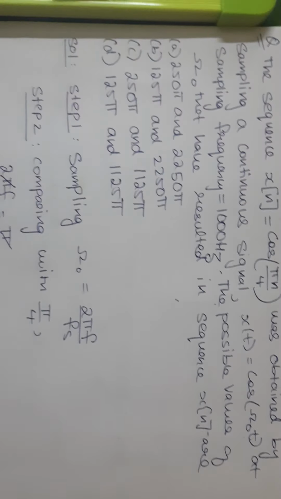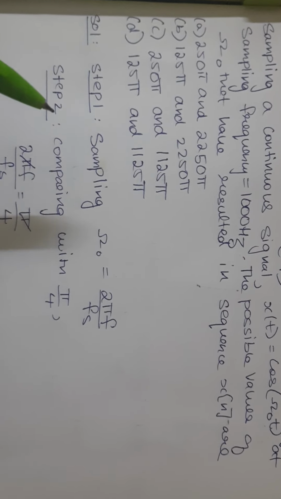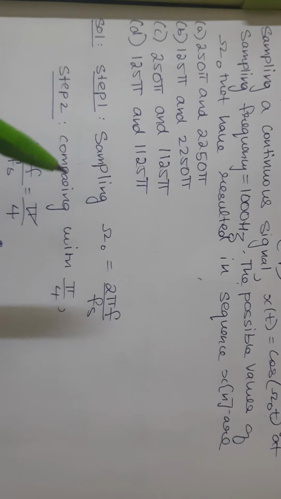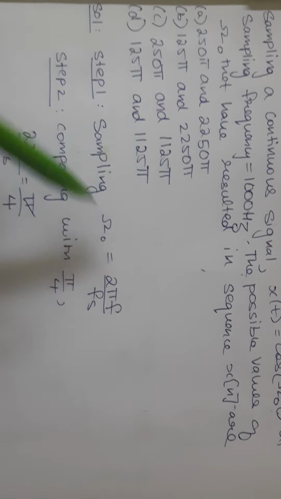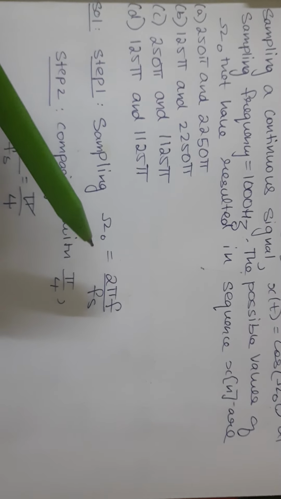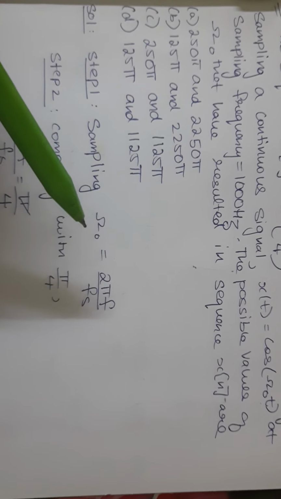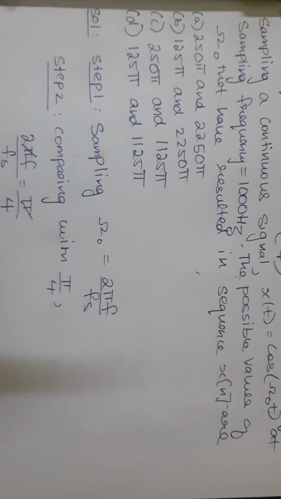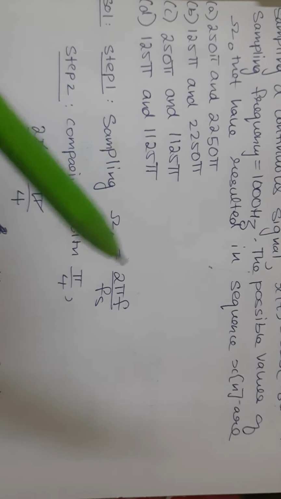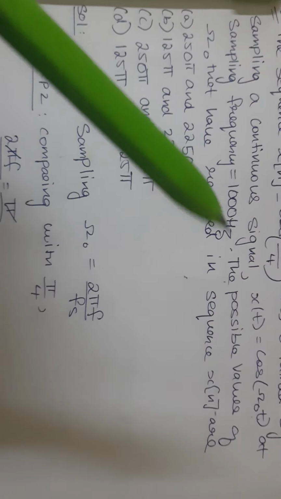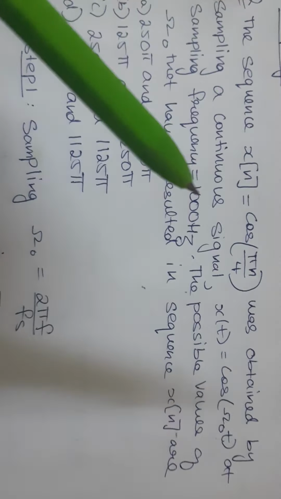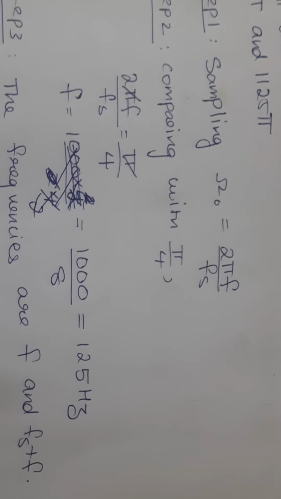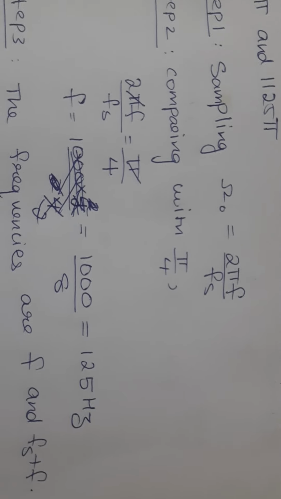So the first step I'll begin with is, we know while sampling the omega naught value is given by 2 pi f by fs, where fs is the sampling frequency. In this case it's 1000 Hz. And I will compare that omega naught with the omega naught in my signal cos pi by 4n. So after equating both, I get my f to be 125 Hz.